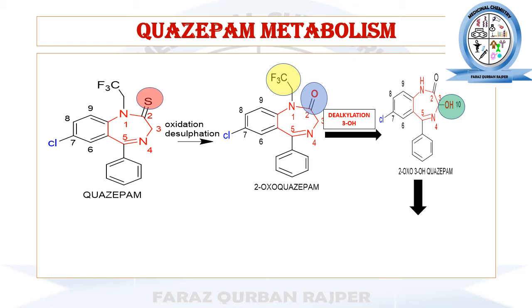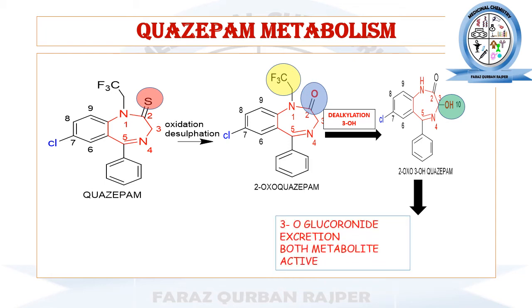And now this 2-oxo-3-hydroxyquazepam will undergo the phase 2 conjugation reaction with glucuronic acid, and it will form the 3-O-glucuronide. These conjugates are usually inactive and highly polar in nature, and that's why they can be readily excreted out from the body.